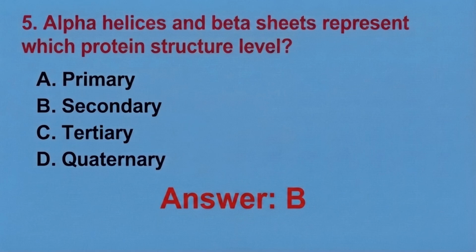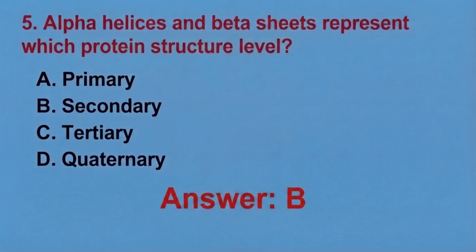So option A, it refers only to the amino acid sequence and does not include folding patterns. Okay, then option C, it describes the complete three-dimensional shape of a single polypeptide chain formed after secondary structure folds further.